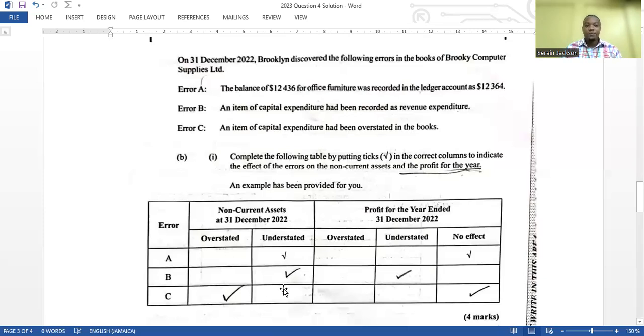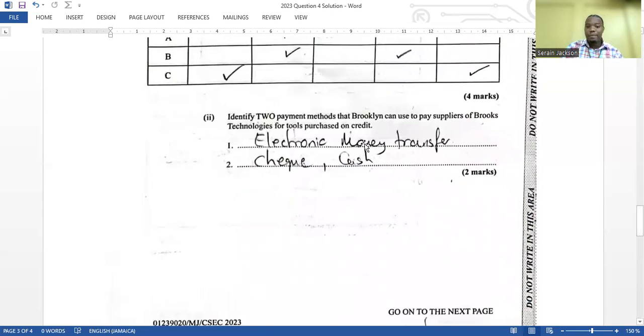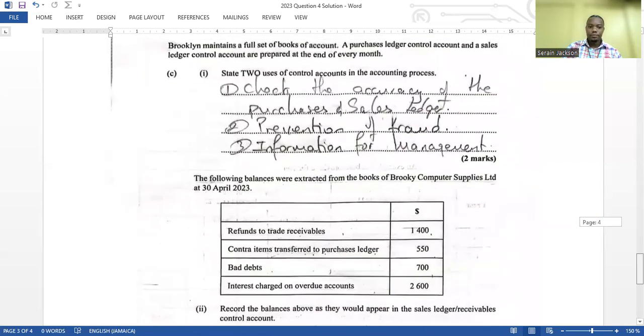Error C, an item of capital expenditure had been overstated in the books. Obviously, it's going to overstate your non-current assets. It's not going to have an effect on your profits, as I said earlier. So that's simple 4 marks still, truth be told. Then they said identify 2 payment methods that Brooklyn can use to pay suppliers of Brooks Technologies for tools purchased on credit. And this is simple, right? Any type of payment method, cash, check, electronic money transfer could suffice.